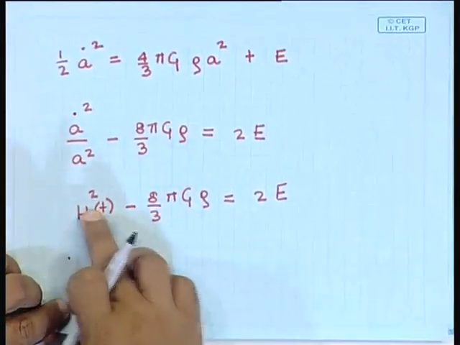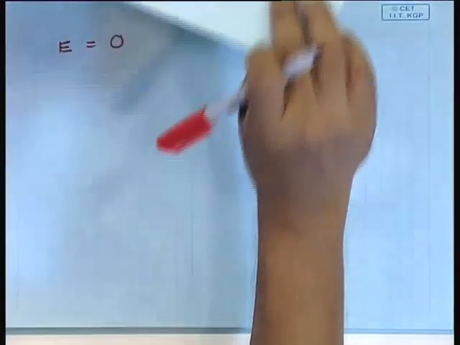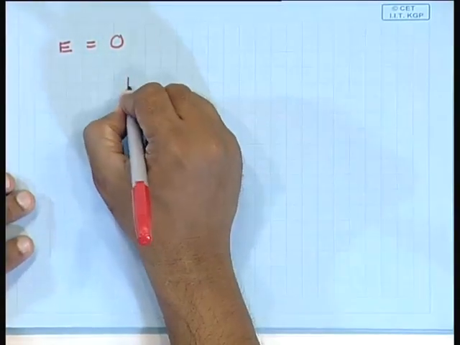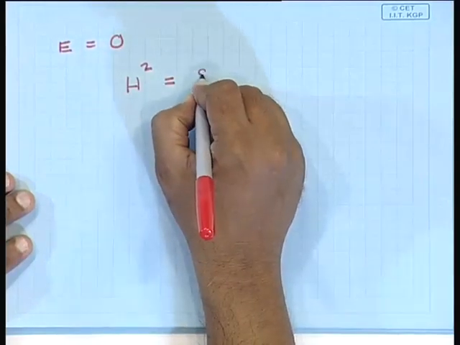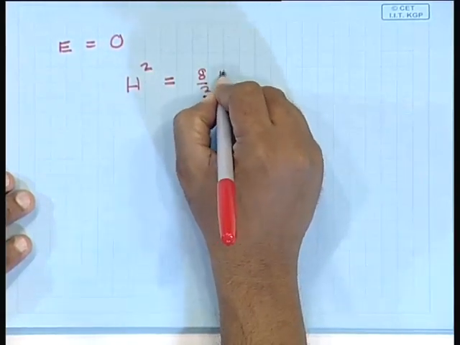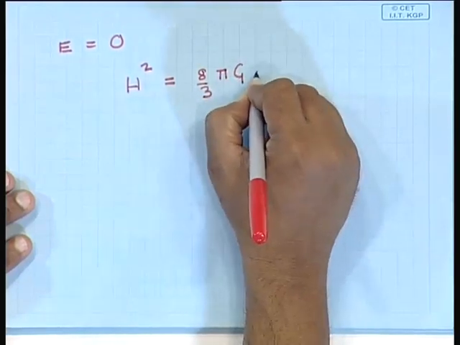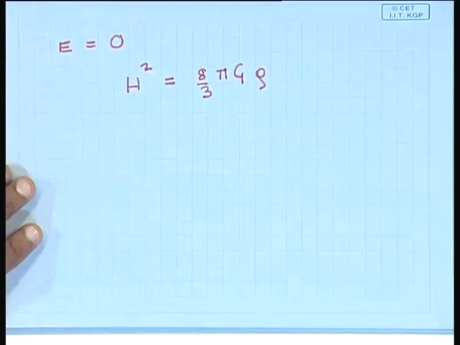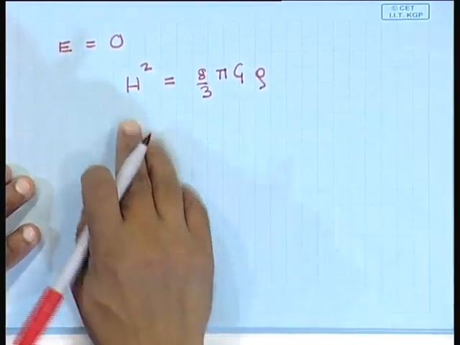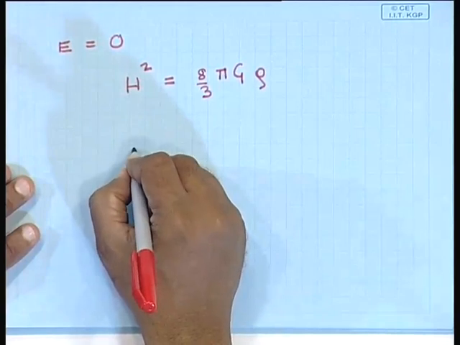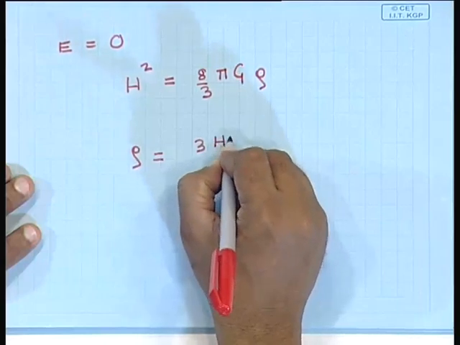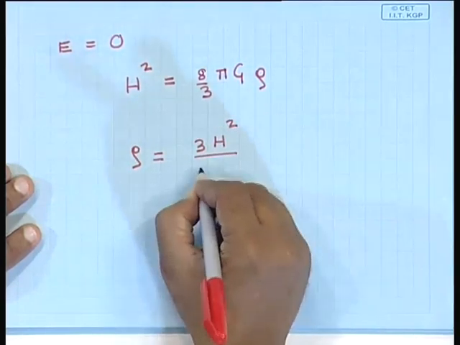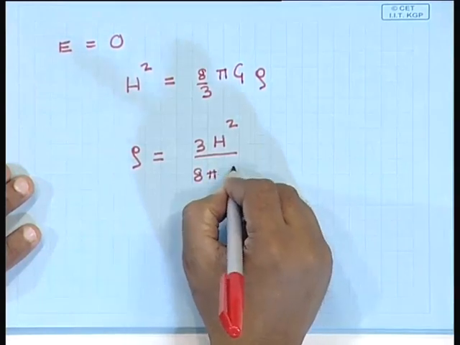The condition that has to be satisfied if E is equal to 0 is that h square, at any instant of time, should be equal to 8/3 pi g rho, or what we can say is that rho should be equal to 3 h square by 8 pi g.